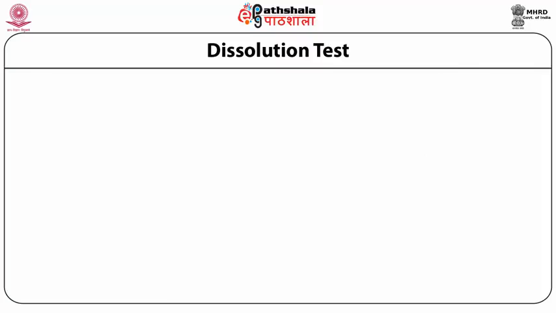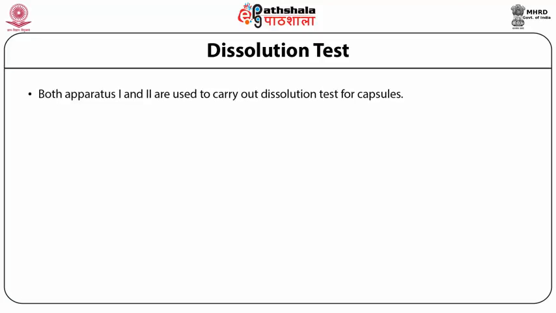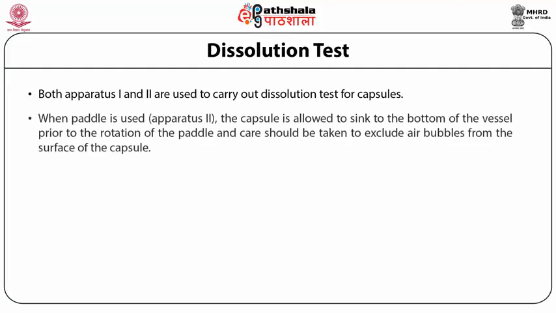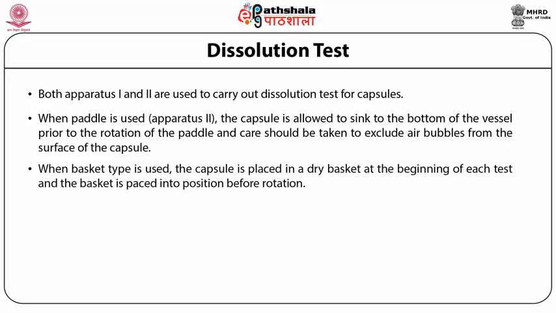Dissolution test. The dissolution test is again a parameter for the performance of a capsule formulation. Both apparatus 1 and apparatus 2 are used to carry out the dissolution test for capsules. When the paddle is used, it is called apparatus 2, and the capsule is allowed to sink to the bottom of the vessel prior to rotation of the paddle, and care should be taken to exclude air bubbles from the surface of the capsules. When the basket type is used, the capsule is placed in a dry basket at the beginning of the test, and then the basket is positioned before rotation starts.